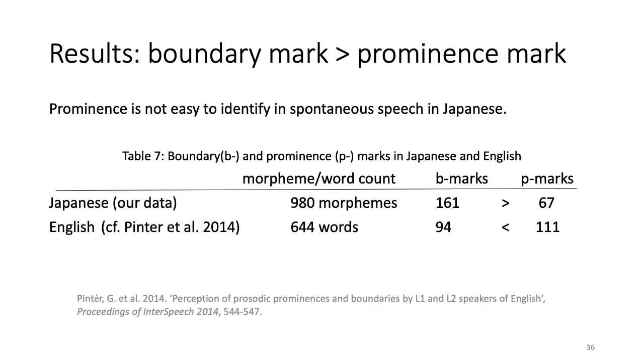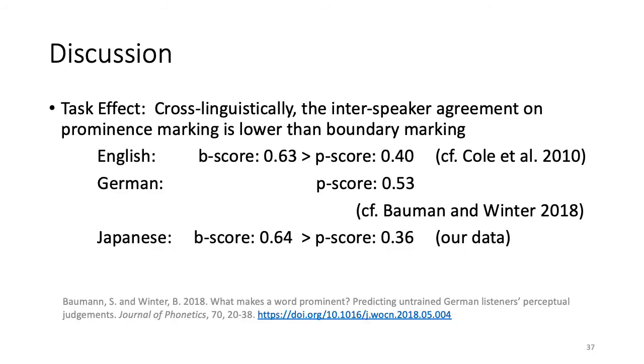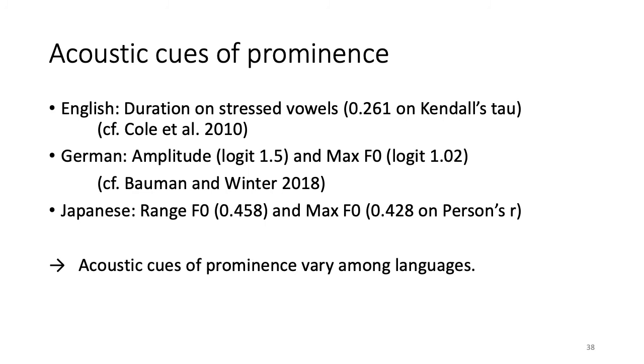As compared with the previous RPT study by Pinter et al. on English, Japanese focal detection depends more on boundaries than prominence. Because, as our two experiments have shown, prominence is not easy to identify, even in spontaneous speech. Now, no matter what language we talk about, in RPT studies, B scores are higher than P scores. Our data is not an exception. One cause of this may be differences in acoustic cues in prominence. They vary cross-linguistically.